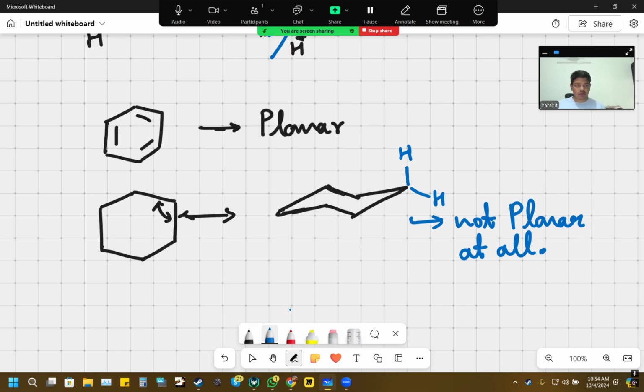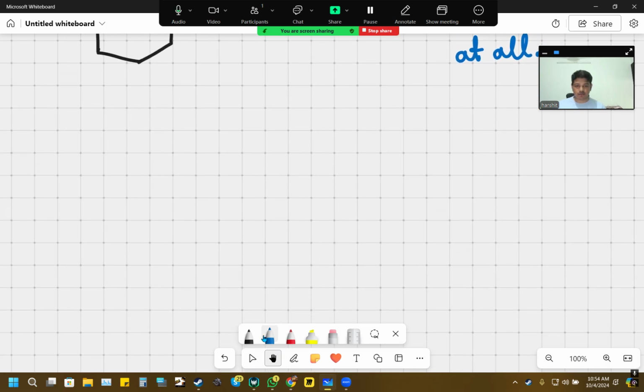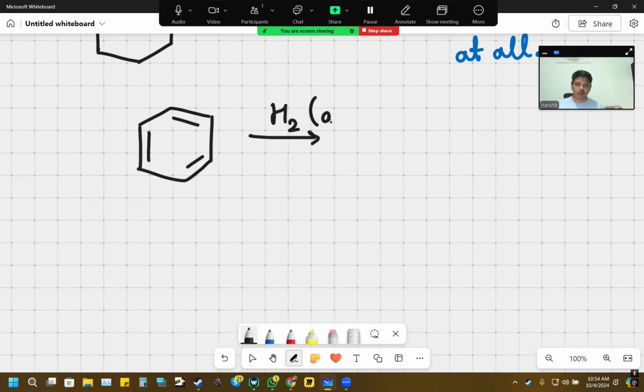But coming back to how we got to know whether this is cyclohexatriene or benzene in the first place, there's something called heat of hydrogenation. What you do is you take a molecule and do hydrogen addition.